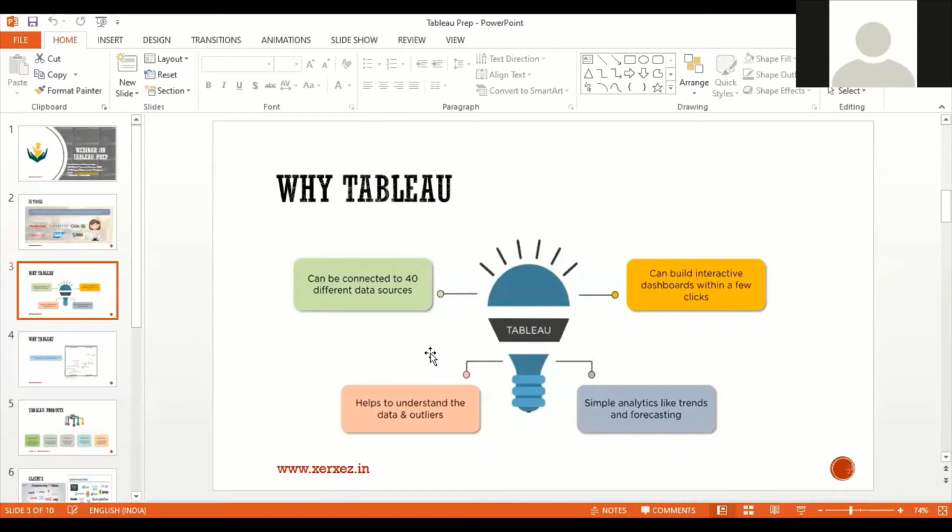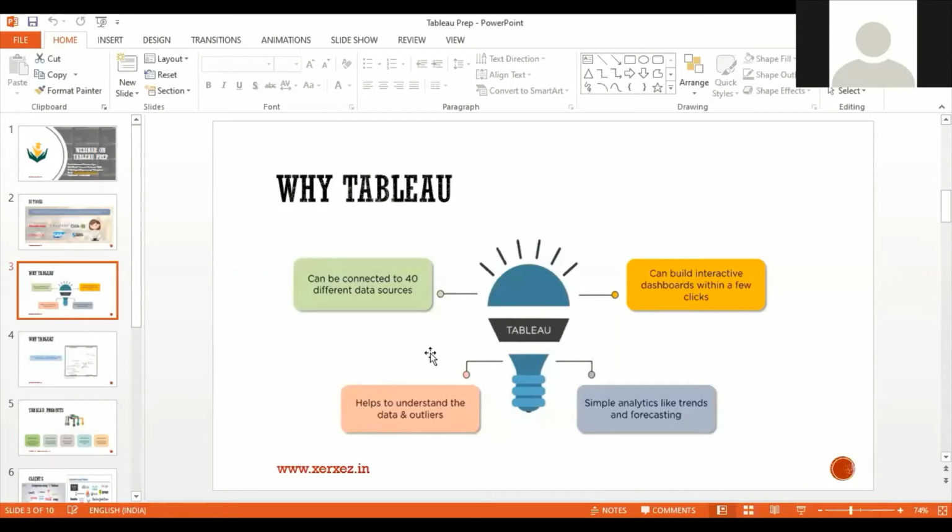Next, understanding the data is very simple. Suppose I want to predict the total amount of sale of the year, and based upon that, calculate how much profit we have gained. Based upon the visual representation, it's very easy to predict whether the company is under loss or under profit.